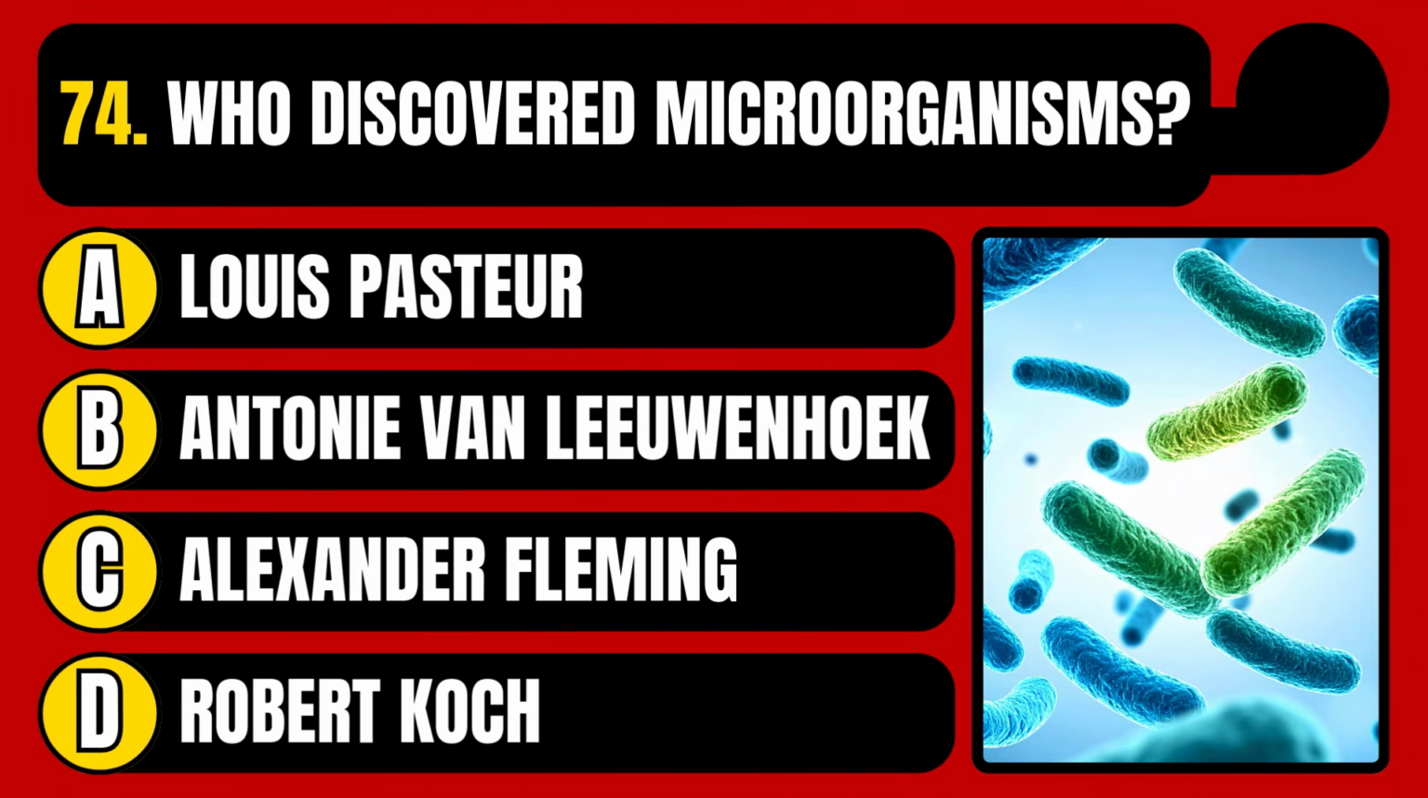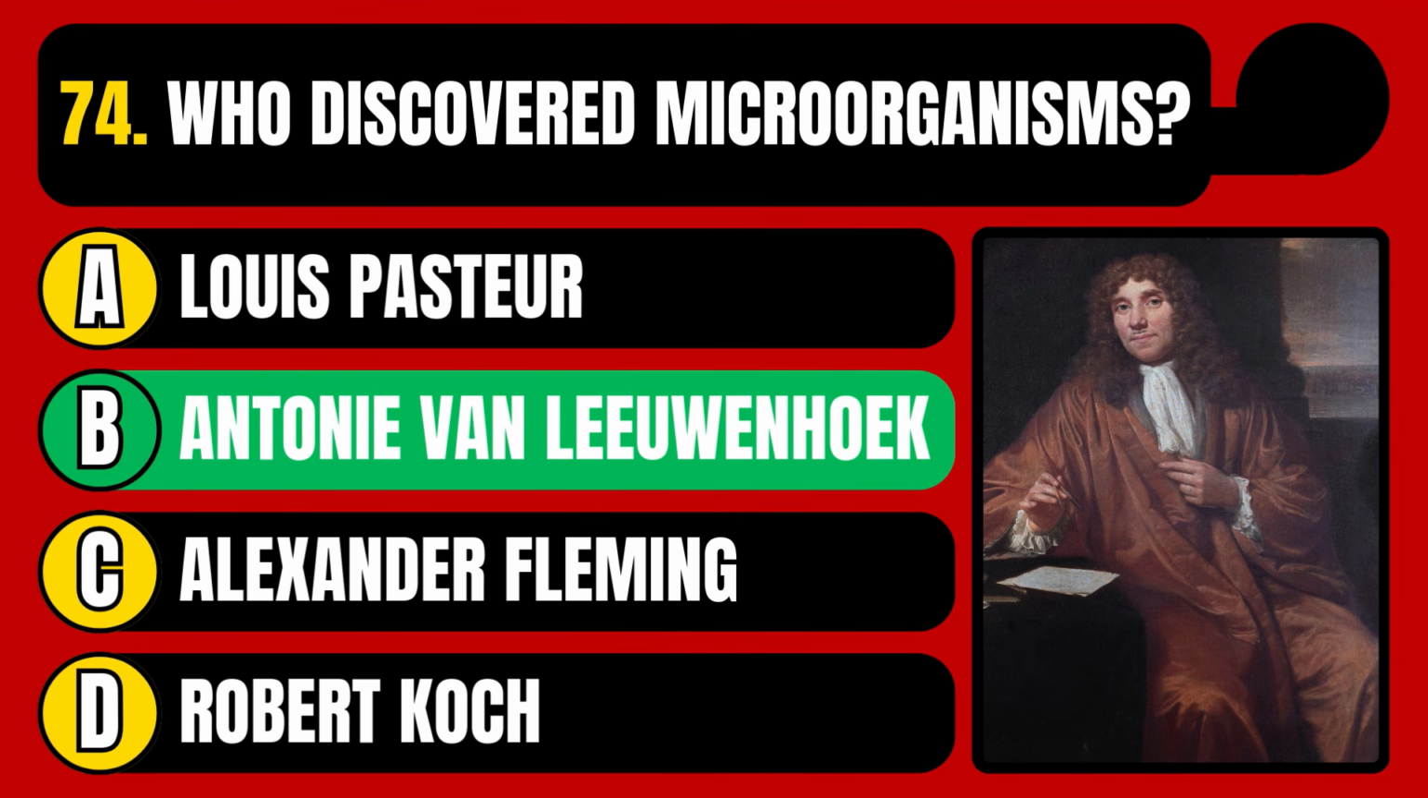Who discovered microorganisms? Louis Pasteur, Antony van Leeuwenhoek, Alexander Fleming, or Robert Koch? The correct answer is option B, Antony van Leeuwenhoek.